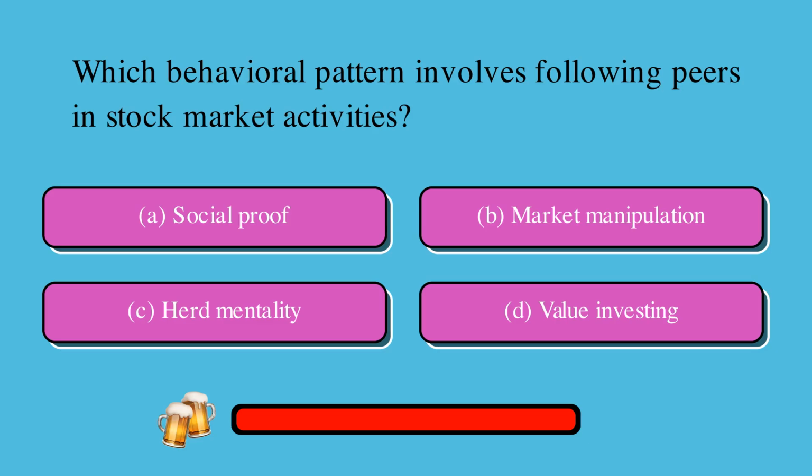Which behavioral pattern involves following peers in stock market activities? Is it A, social proof, B, market manipulation, C, herd mentality, or D, value investing? The correct answer is A, social proof.